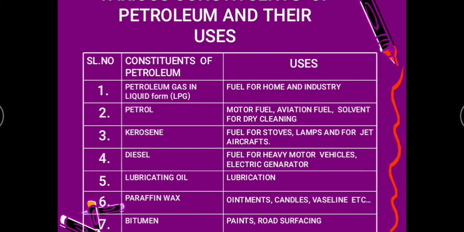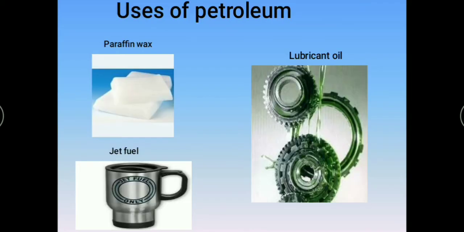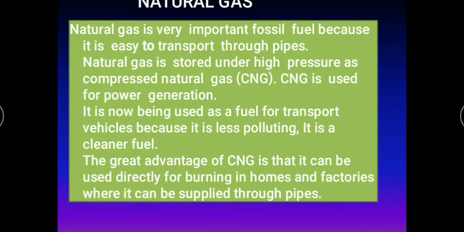Next, bitumen. Bitumen is similar to coal tar. So bitumen is like a tar, and it is used for making paints, also for road surfacing. On the road we put tar, black color, for that also we are using it. So these are the uses of petroleum: paraffin wax, lubricating oil, jet fuels. So that was about petroleum.